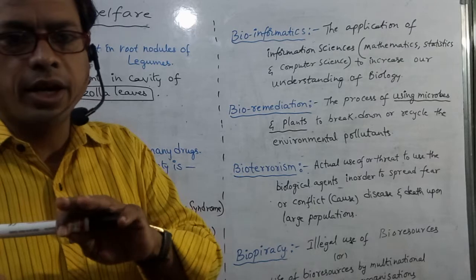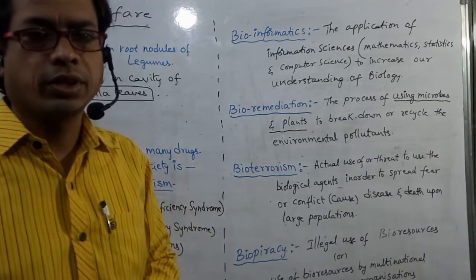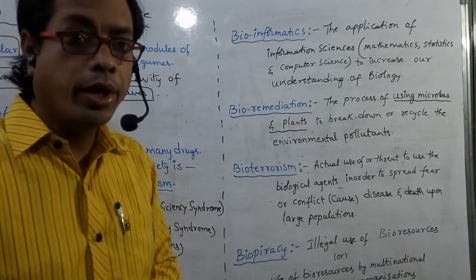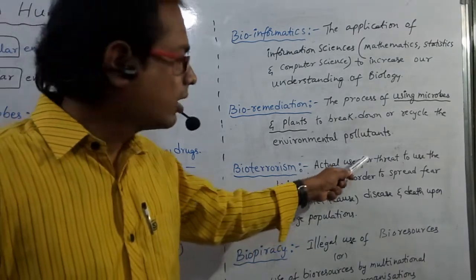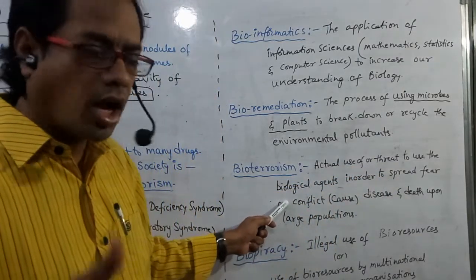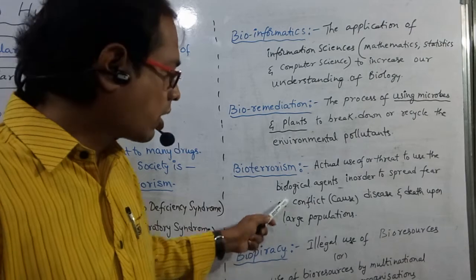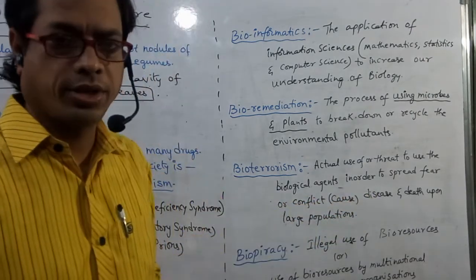The disease may spread from one person to another very easily. This is nothing but bioterrorism. That means actual use of or threat to use the biological agents in order to spread fear or conflict, disease and death upon large populations.